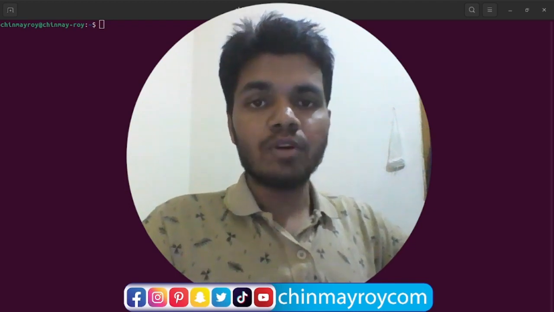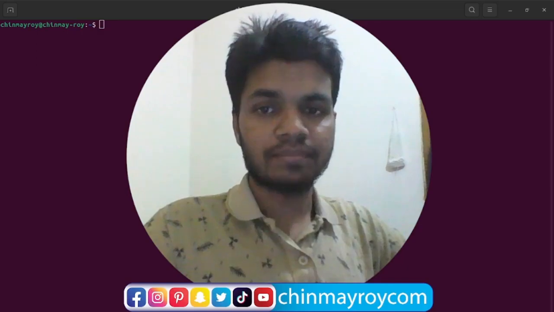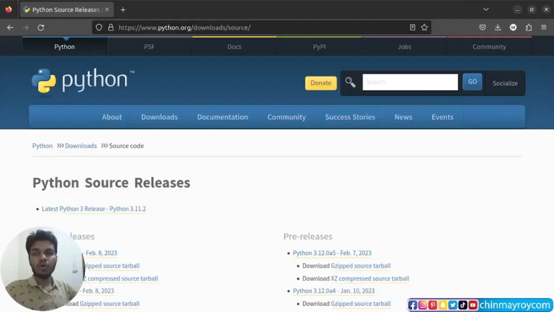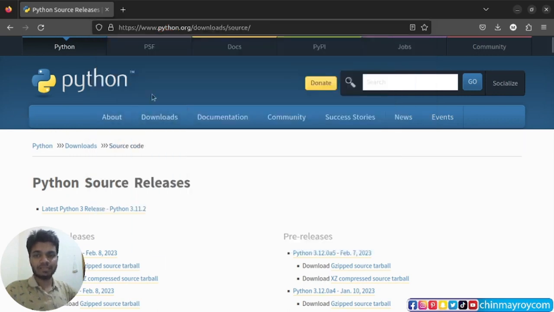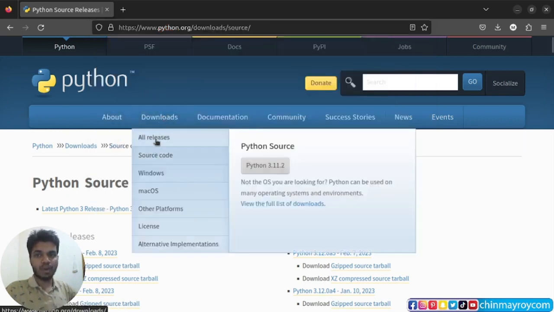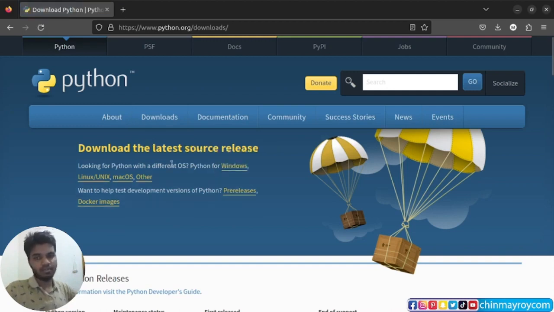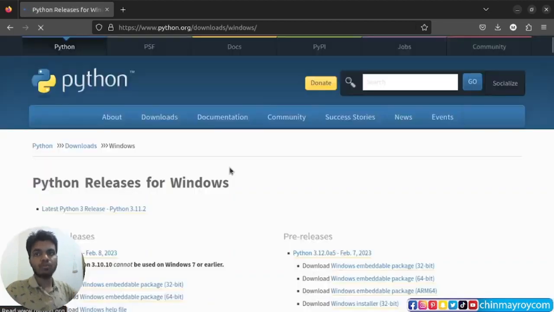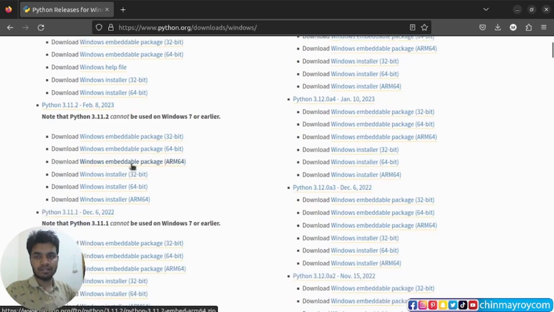Now I am going to my browser to talk about the installation process. For installing Python, you need to visit the python.org website, and after visiting, you will see the download button. If an installation package is available, this website will automatically show you the download button. If not, and you are using Windows, then click on Windows and you will be able to see all the release versions available here.